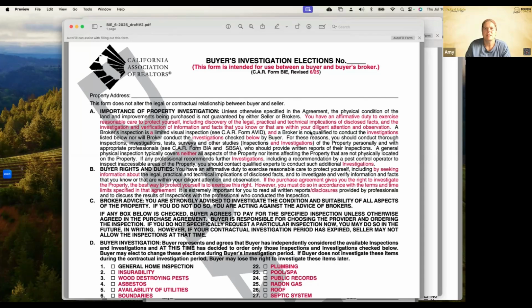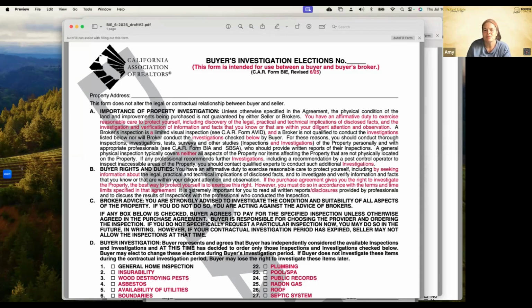It says here they've added in, you have an affirmative duty to exercise reasonable care to protect yourself, including discovery of the legal, practical, and technical implications of disclosed facts and the investigation and verification of information and facts that you know or that are within your diligent attention and observation. Then it talks about the investigations below, buyer rights and duties: seeking information about the legal, practical, and technical implications of disclosed facts and investigating and verifying information and facts that are within your diligent attention and observation. If the purchase agreement gives you the right to investigate the property, the best way to protect yourself is to exercise that right.